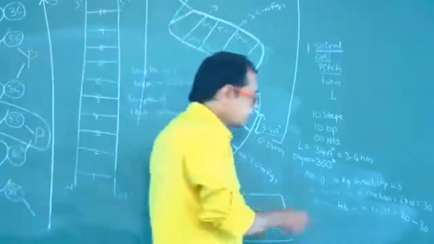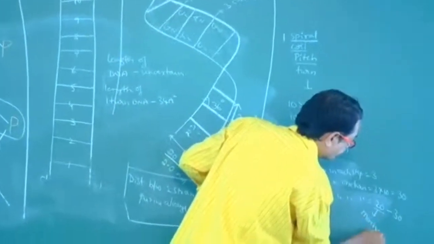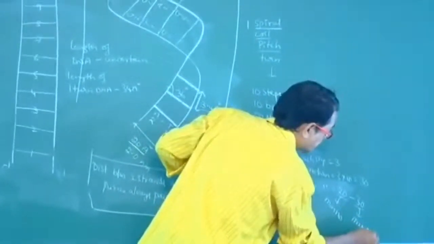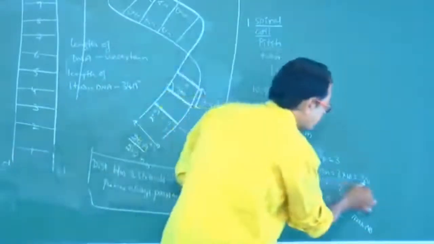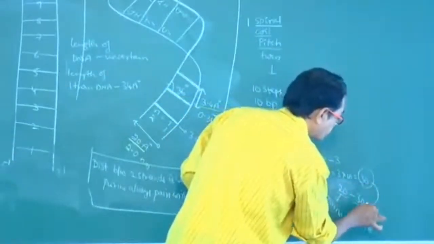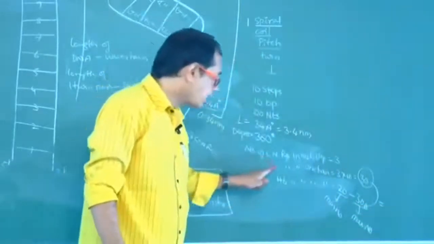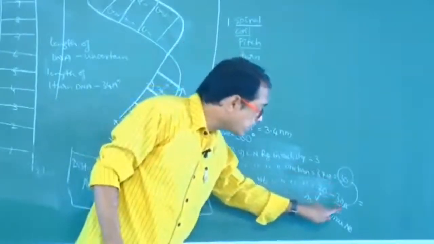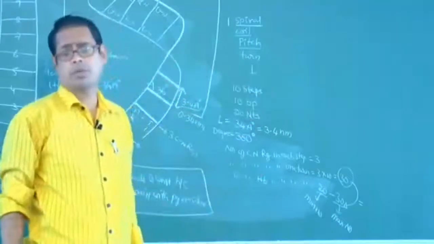So this will be considered as the minimum number of hydrogen bonds, and this will be considered as the maximum number of hydrogen bonds. So the number of CN rings in one turn is equal to the maximum number of hydrogen bonds in one turn. Don't say minimum number. Okay?